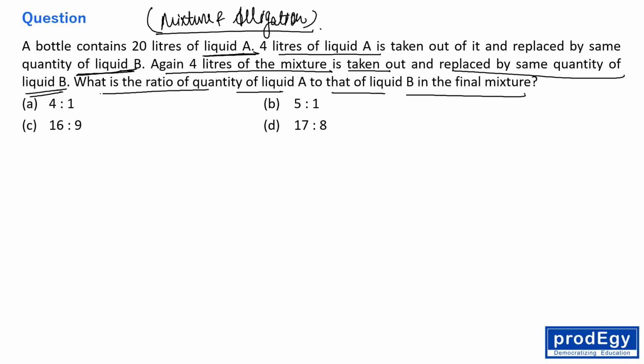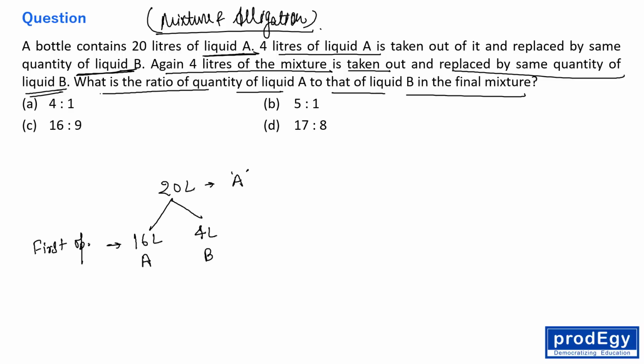Friends, though I know the formula for solving this question, I won't use any formula. I will be solving this question with common sense only, right? A bottle contains 20 liters of liquid A. 4 liters of A is taken out. If 4 liters of A is taken out, then A left in the mixture is 16 liters, and it is replaced by the same quantity of liquid B. So now we have 4 liters of B, right? This is after the first operation. After that again 4 liters of the mixture is taken out and replaced by the same quantity of liquid B.